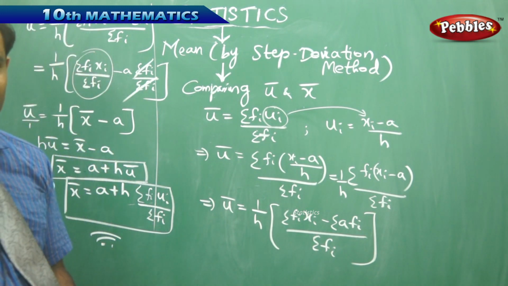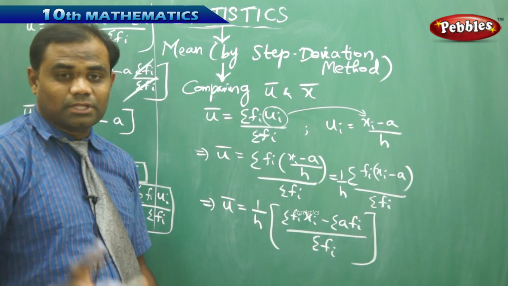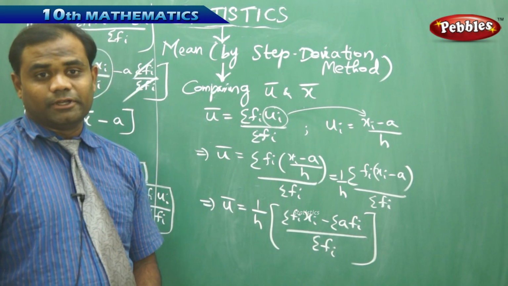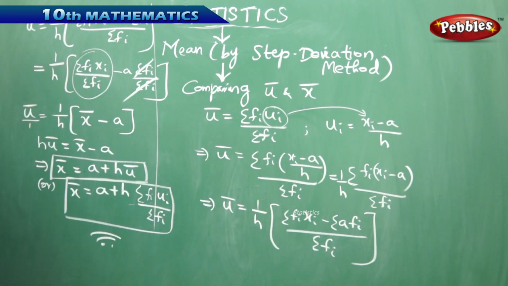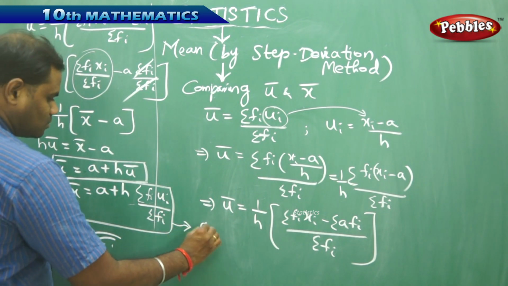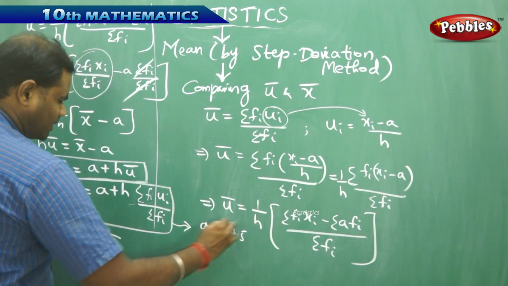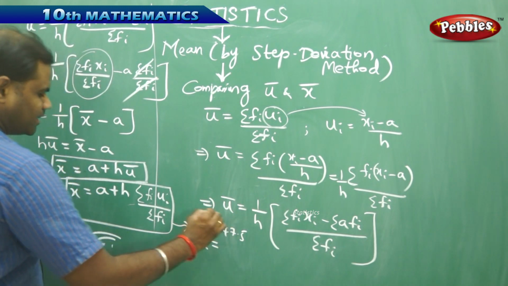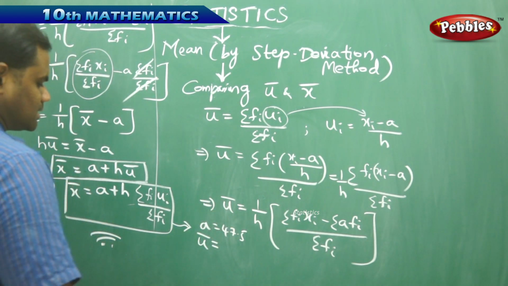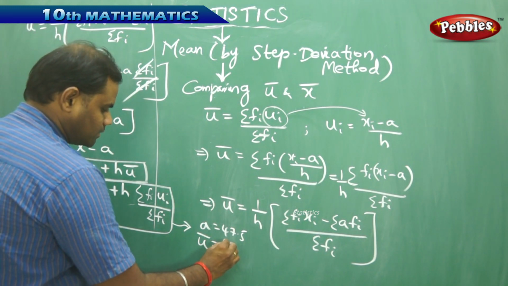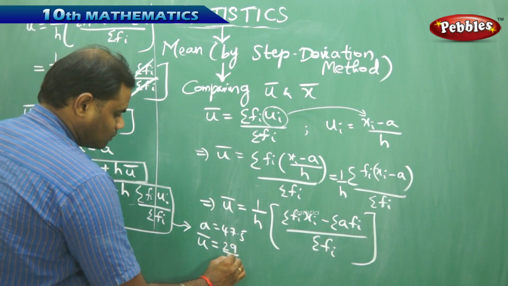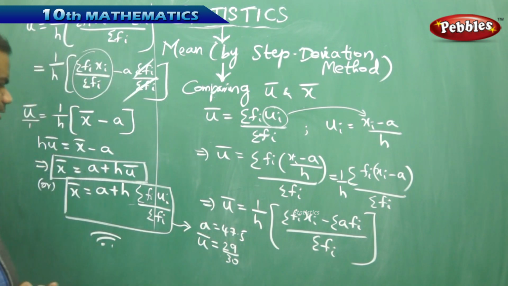So let's see for the previous example problem what the mean would be using the step deviation method. Coming back to the previous example problem, I have my assumed mean as 47.5 and my deviation, which I obtained as 1429 over 30, is what I got here.